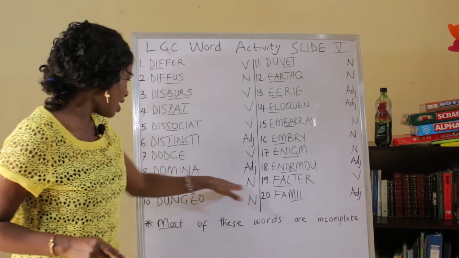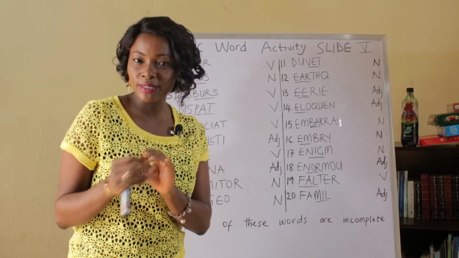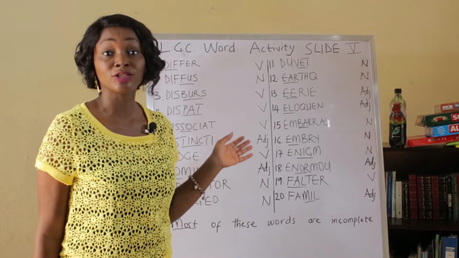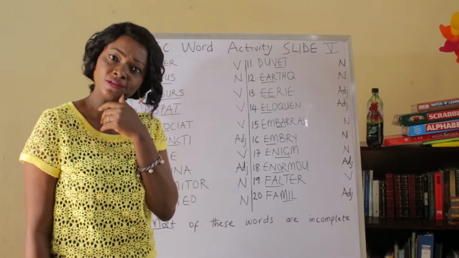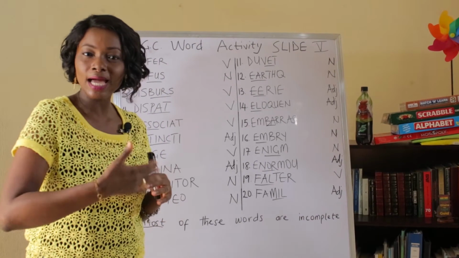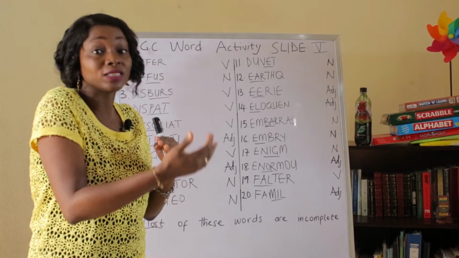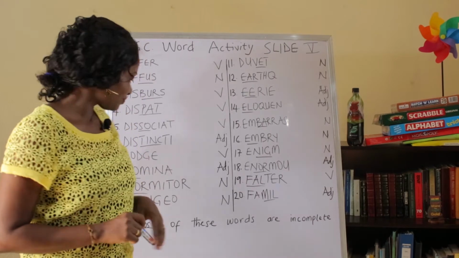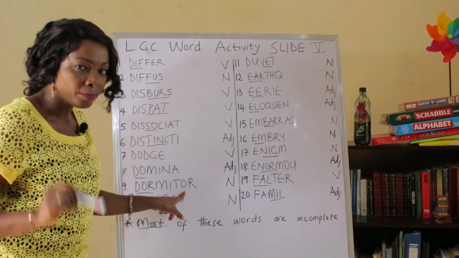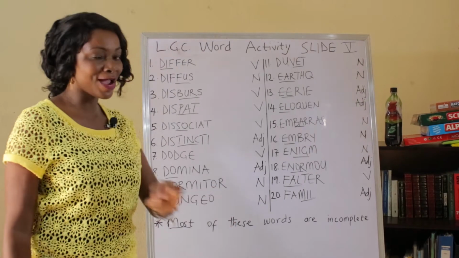Moving on, this is dormitory. It is commonly mispronounced as dormitory. And one of the things we look out for on the Little Genius Championship is the correct pronunciation. Now, every single time I watch these videos, I see something that I feel I should have pronounced differently, because I always want to look out for how to correct and make amends, make sure these pronunciations are always better, and you want to do that as well. If you pronounce this as dormitory, you may miss out on this letter. But if you pronounce it correctly, dormitory, you get it right. Add a Y here and you'd be good to go.